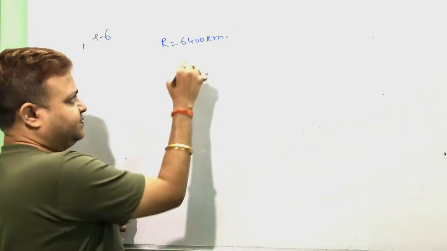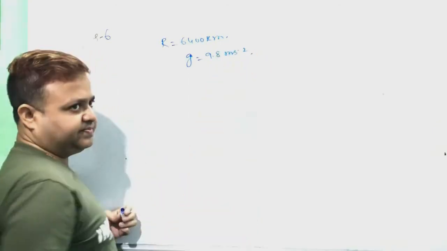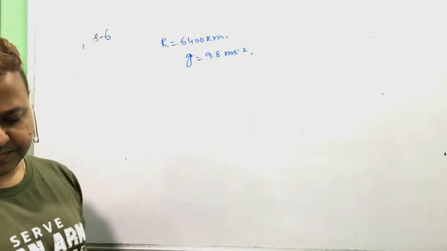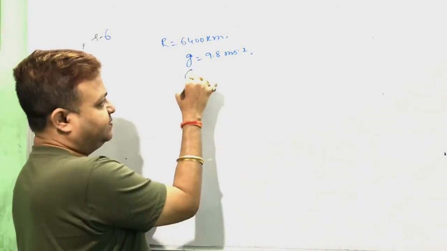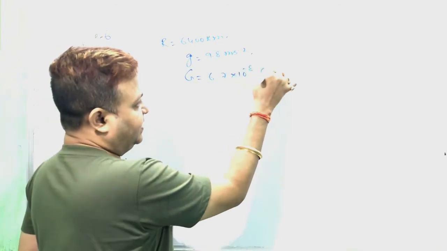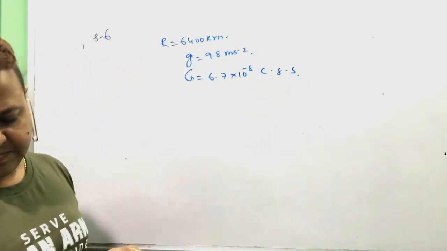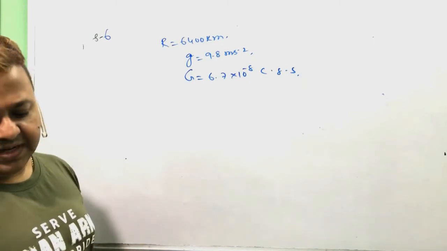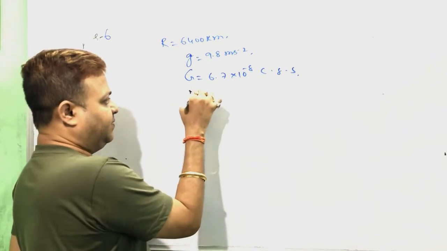And g is 9.8 meter per second square, and capital G is 6.7 into 10 to the power minus 8 CGS system. Determine the mass of the earth.